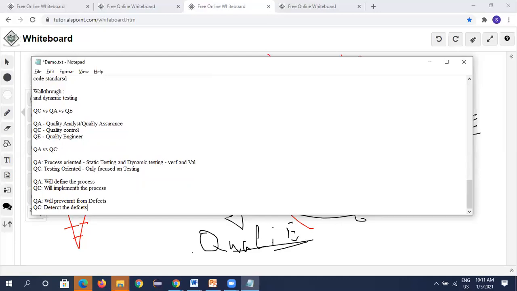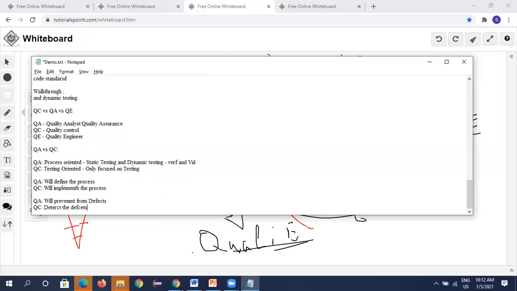These are the major meanings or points which we need to explain if, in an interview, you are asked the difference between QA and QC. They will ask: what is the difference between QA and QC? Or do you know who is QA and QC? You should say QA is process oriented. He is involved in all the processes, from the requirement phase to design, coding, testing, and the deployment phase. Whereas QC is testing oriented.